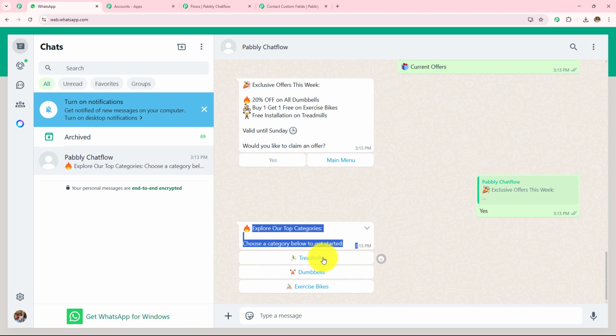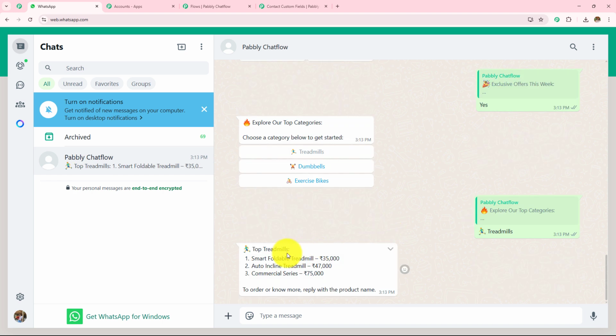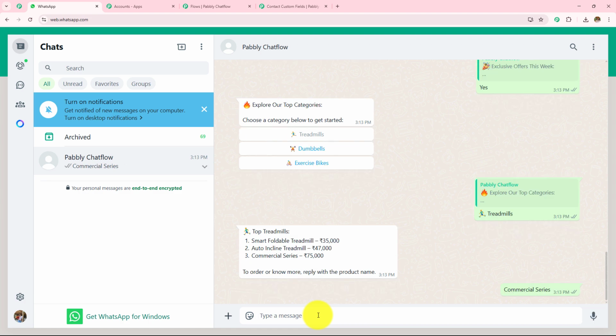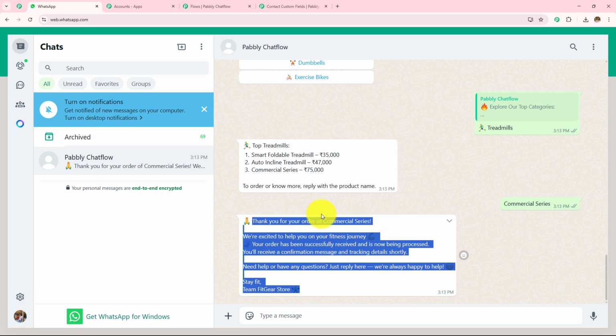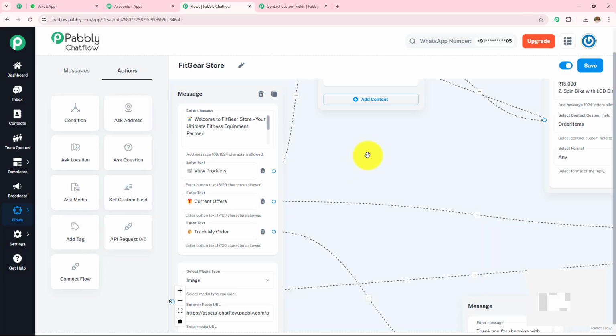So I'll get treadmills this time. And then it is showing me what treadmill do you want to get. Write the product name. So let's say I'm going to get this commercial series. I'm going to send this message and wait for the reply. And here I have received this: thank you for your order of commercial series. So here we have successfully created this WhatsApp chatbot for my fitness equipment store business.